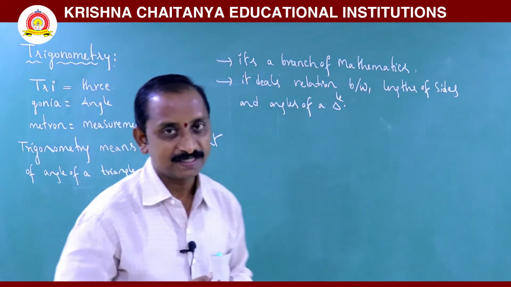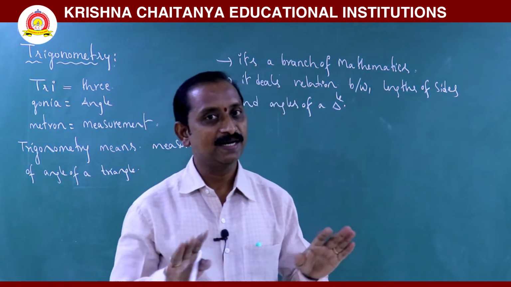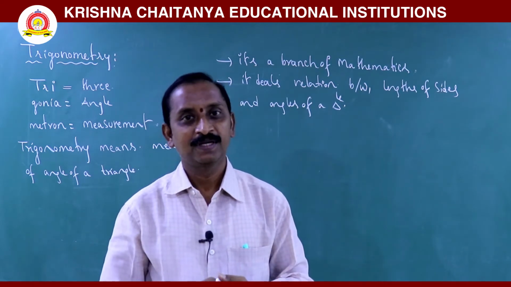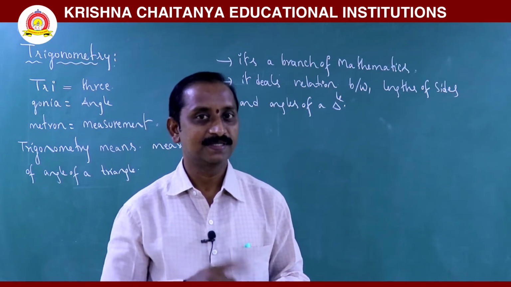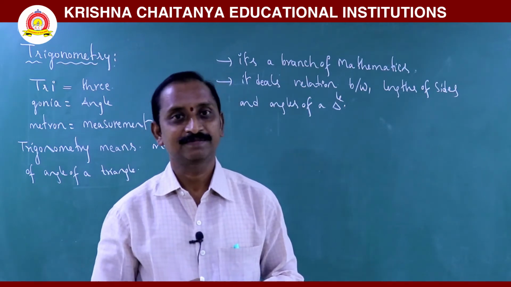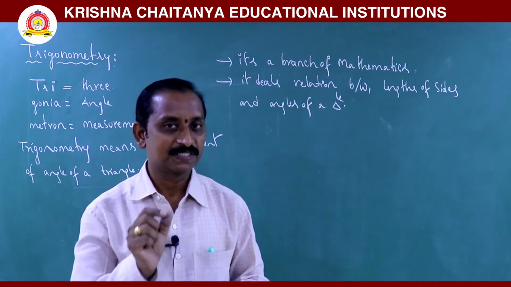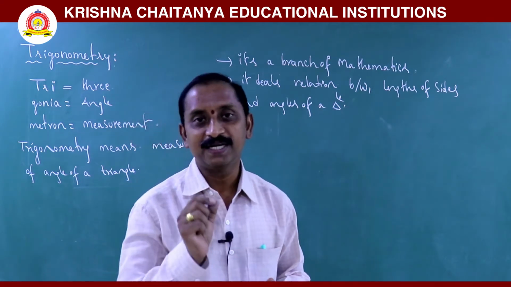Now, we discuss measurement of angles. Generally, measurement of angles is of 3 types: sexagesimal system, centesimal system, and circular measure. We go to those 3 contents. First of all, you should know the angle. What is an angle?